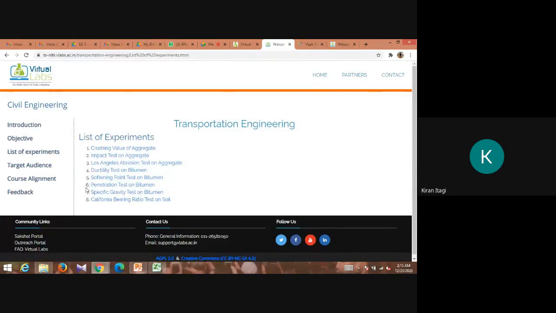In that you should upload the images. For example, in the Google form there will be experiment number 1, crushing value of aggregates. There I will provide 3 uploading points, where you should upload all those 3 images or screenshots. Then for the second experiment you should upload 3, for the fourth 3, and so on.